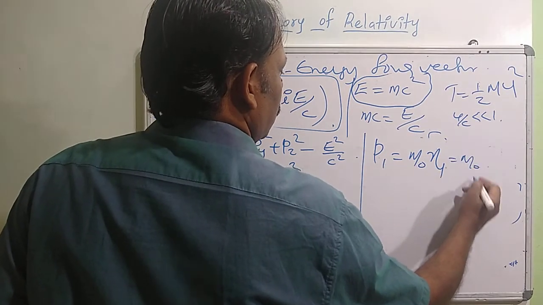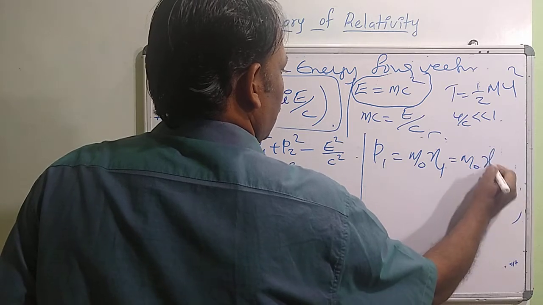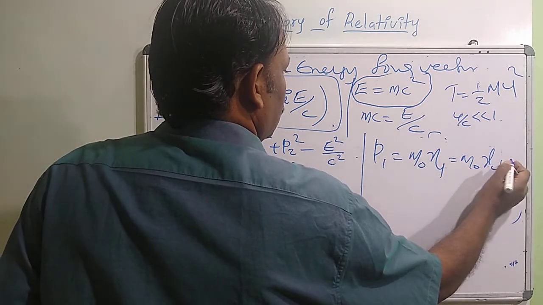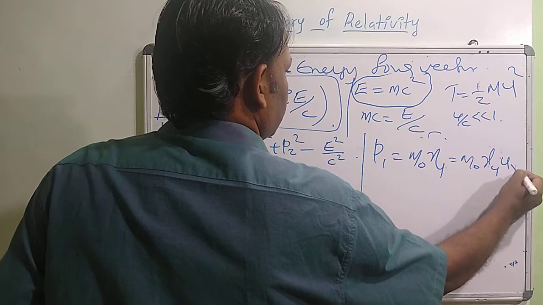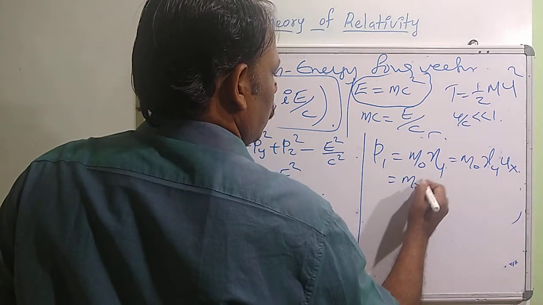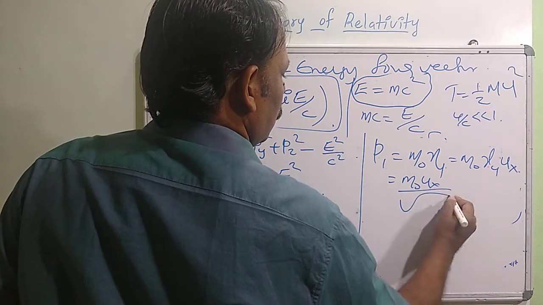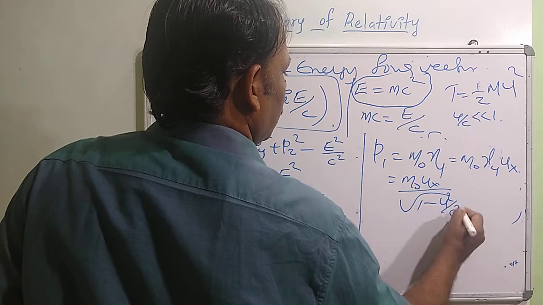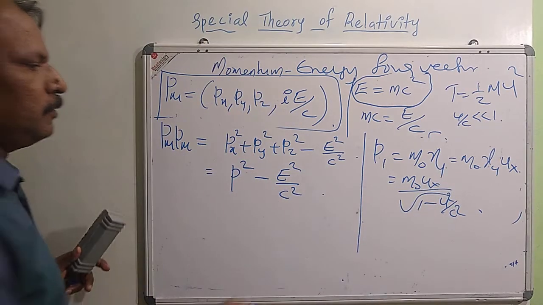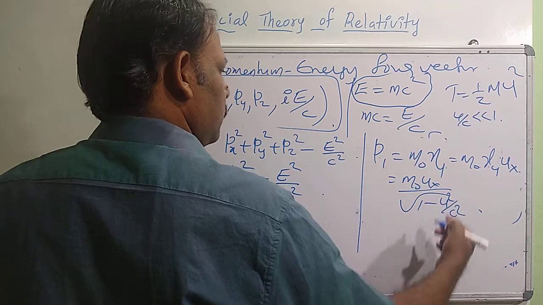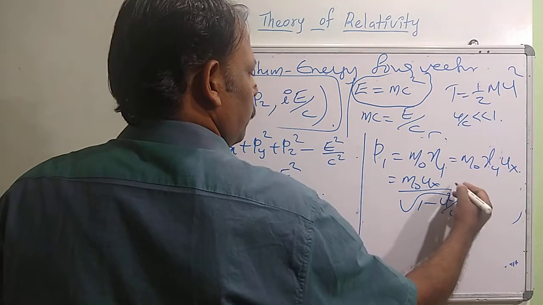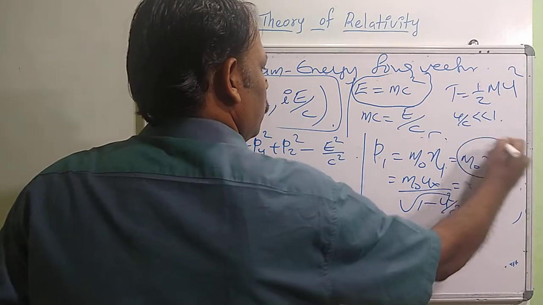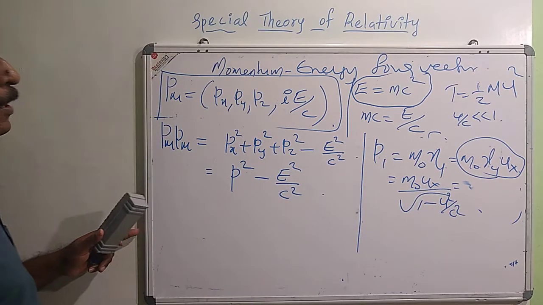Eta 1 is gamma u ux. So it is m0 ux by root of 1 minus u square by c square, that is m0 gamma u ux.